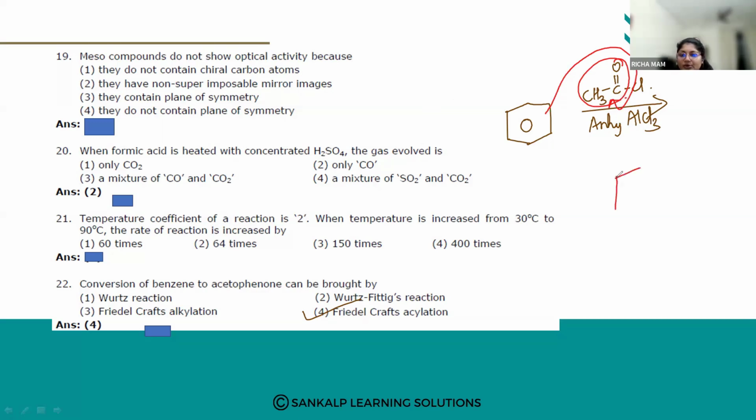And what am I going to get? I am going to get acetophenone plus HCl. So by what method have I got acetophenone? By Friedel-Crafts acylation. I hope you have got it. Is it clear? Let us move to the next question.